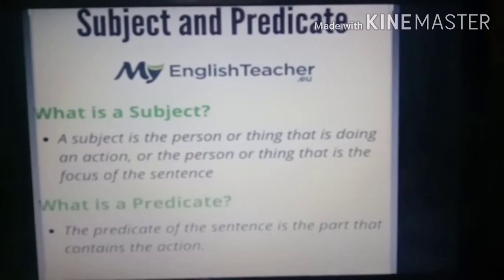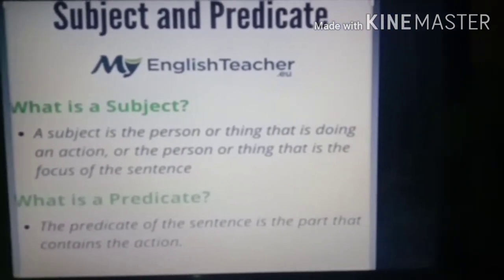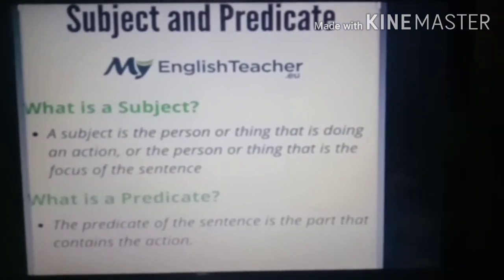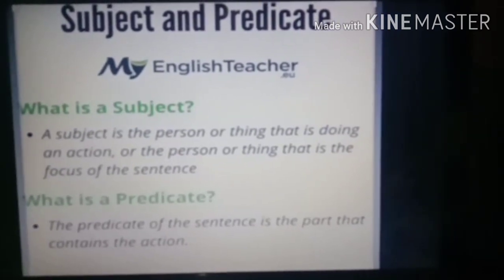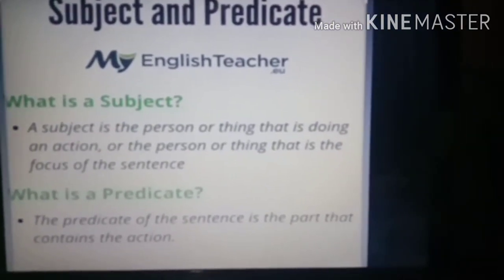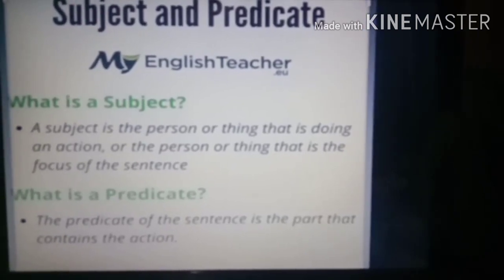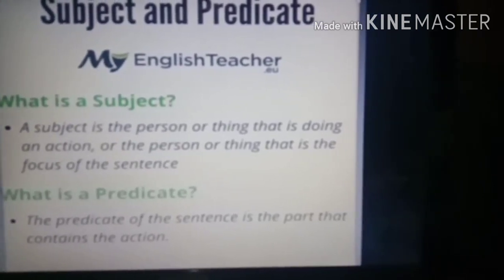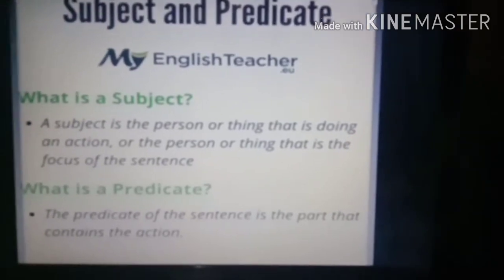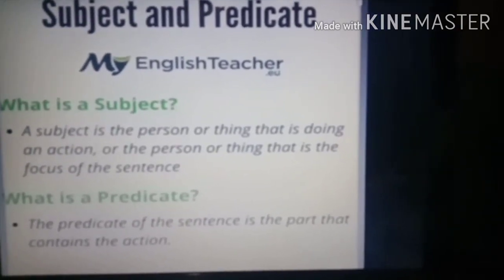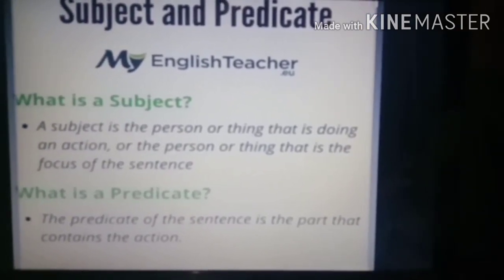See here also a definition is given. What is a subject? A subject is the person or thing that is doing an action. I told you, the person or thing that is doing the action. About what are we talking? That is called the subject. Or the person or thing that is the focus of the sentence, means that is the main part of the sentence. Focus of the sentence means we are talking about that.